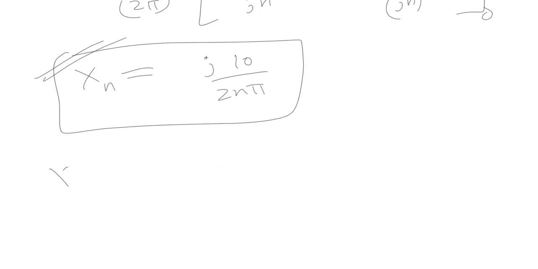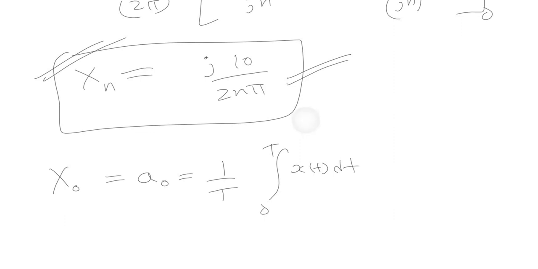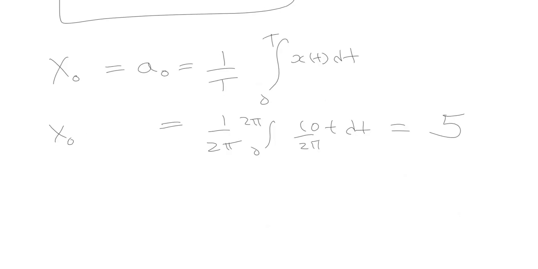Okay, and X of 0, that is equivalent to a of 0, will be equal to 1 upon T integration 0 to T x(t) dt. We can see clearly that this expression is not defined for n equal to 0, so we need to find that expression separately. It will be equal to 1 upon 2 pi integration 0 to 2 pi 10 by 2 pi into t dt. To simplify it, it comes out to be 5. So X naught, equal to a naught, comes out to be 5.